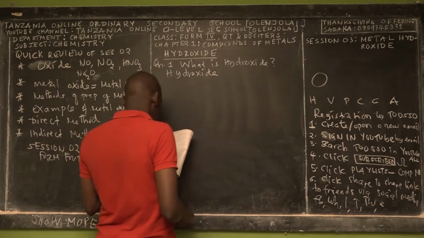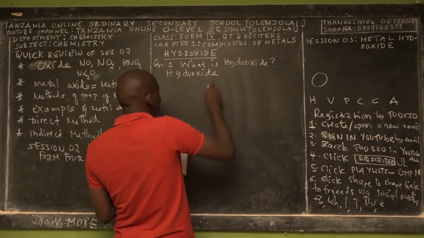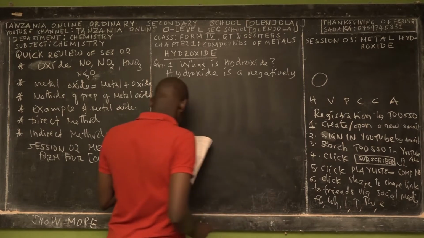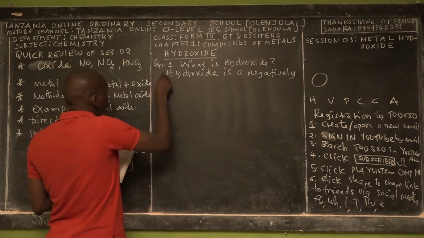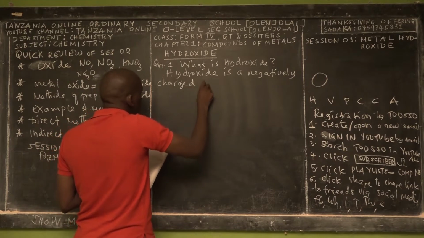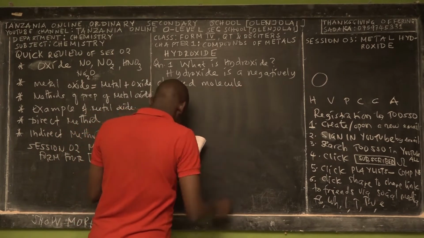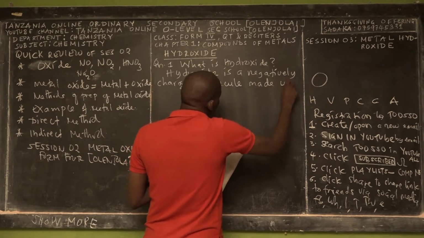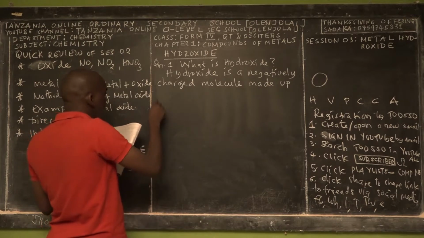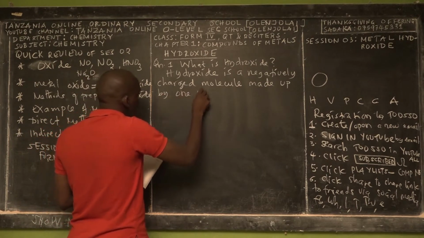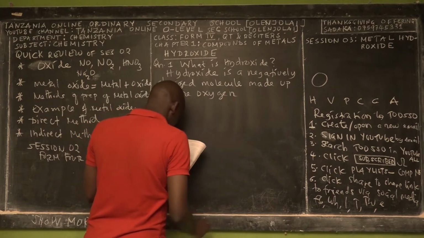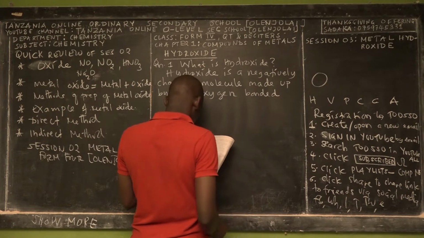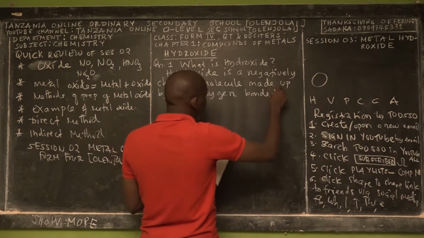Hydroxide is a negatively charged molecule made up of one oxygen bonded to one hydrogen atom.